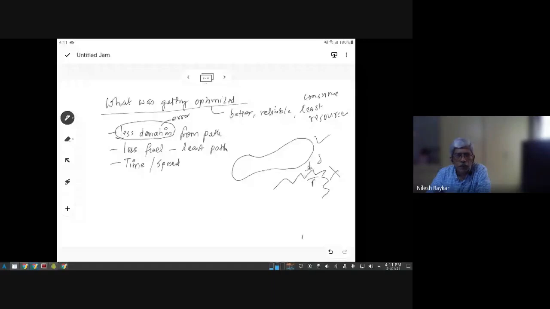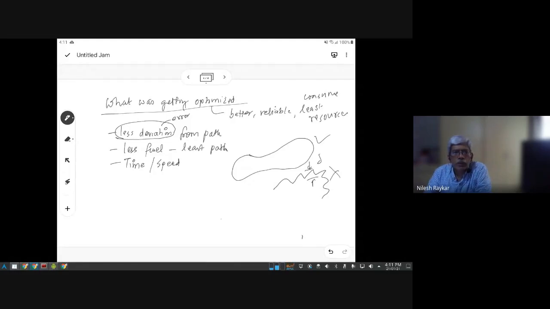Is that what should complete the definition of the goal of this car? If we have to define it as an optimization case, suppose we have to make a specification for this car, then what should it be doing? What should be the goal of this car? What should get optimized? What should become better? In your words, what should become better? What should become more reliable?